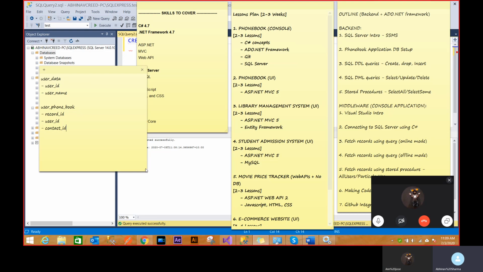Every user has corresponding contacts, like Alice has three different contacts, like Bob, Michelle, Michael.